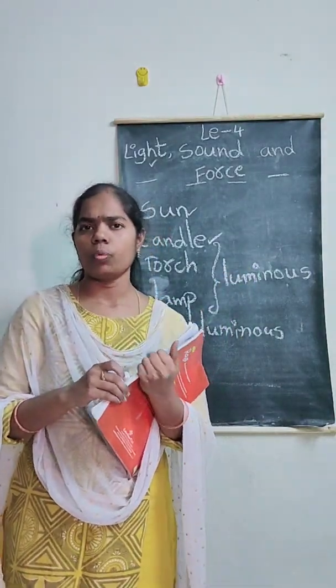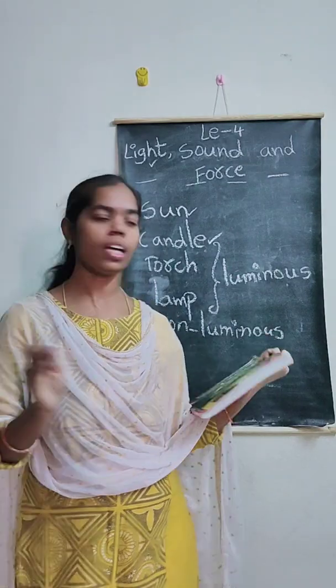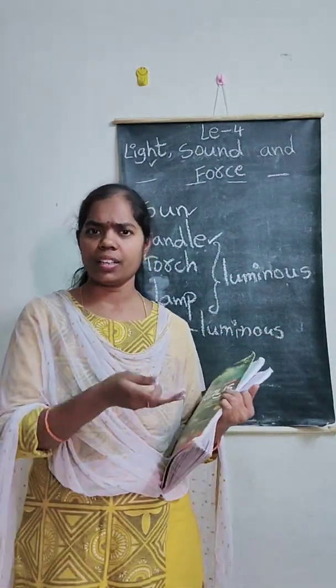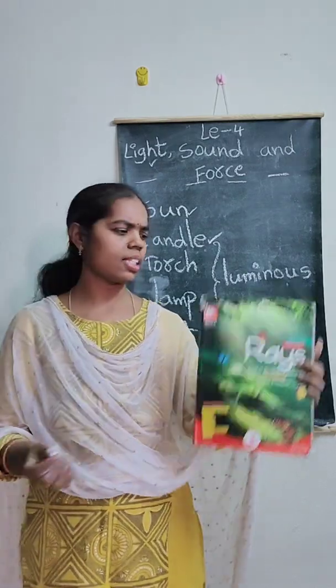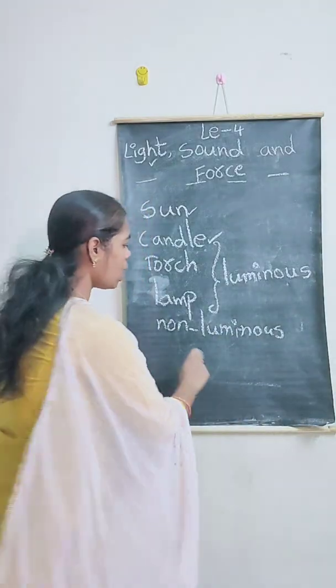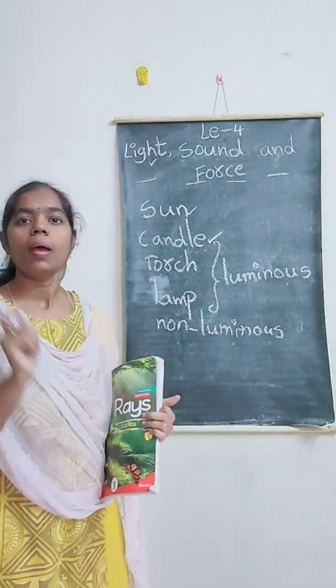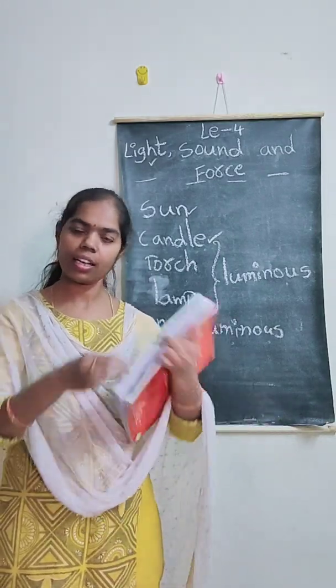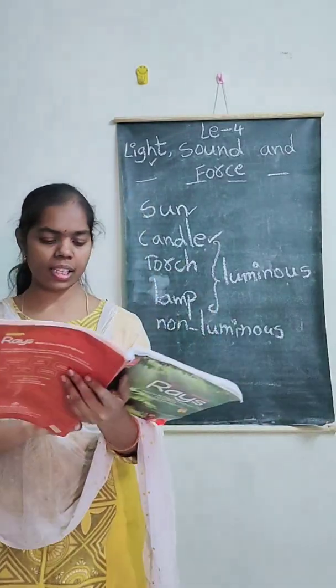We have so many examples for non-luminous objects. Table, chair, pencil, book, chalk piece. These are all examples of non-luminous objects. Why? Because they are not giving us light. Clear? Good.